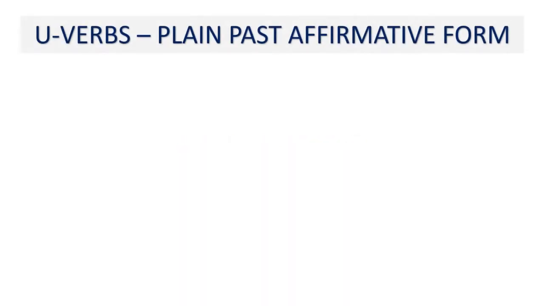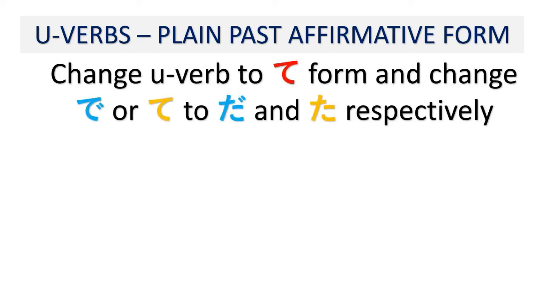Ru verbs are much easier to remember, but for the u verbs, we have to do some memorizing. Now for the u verbs, in order to conjugate u verbs to the plain past affirmative form, we have to change the u verb into the te form and change de or te to da and ta respectively.